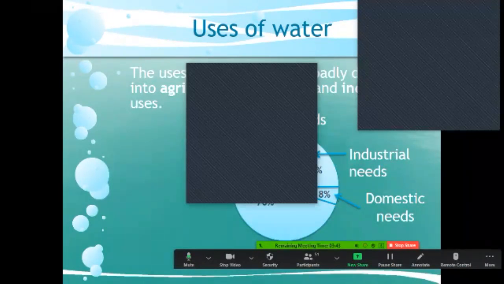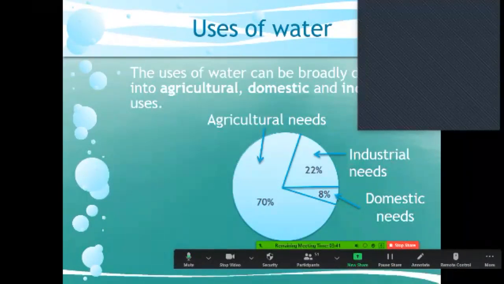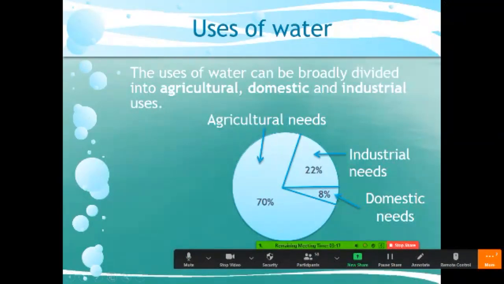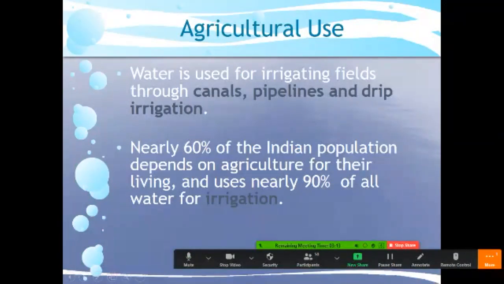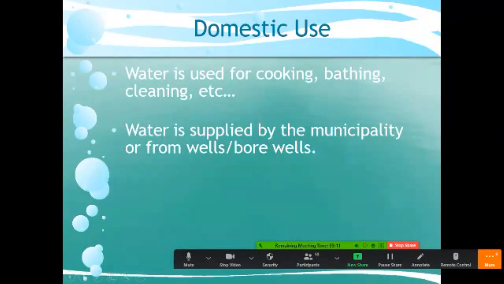So students, here is Gurkirat. Yes, Gurkirat. Krishna. Yes, sir. Tell me the uses of water: 70% in agriculture, 22% in industrial, and 8% is domestic use. Sir, first of all, in domestic use, it is used in many ways, like for cleaning, for bathing, for drinking, as well as for watering trees.